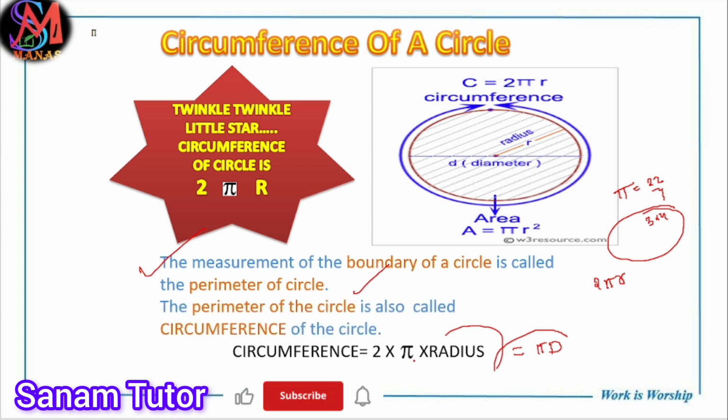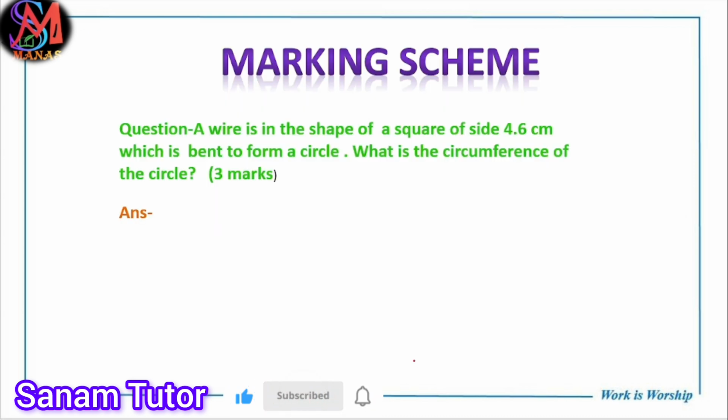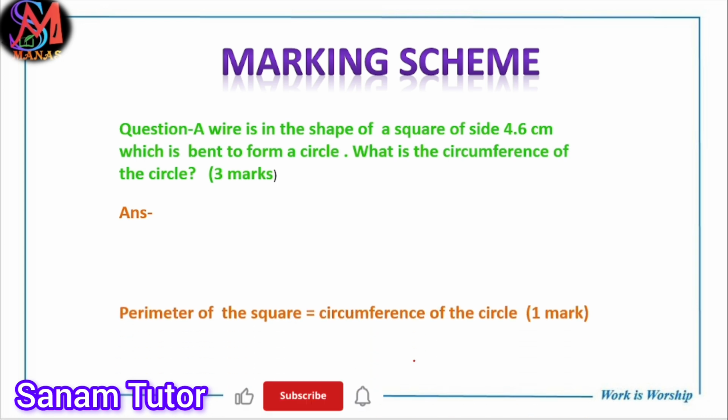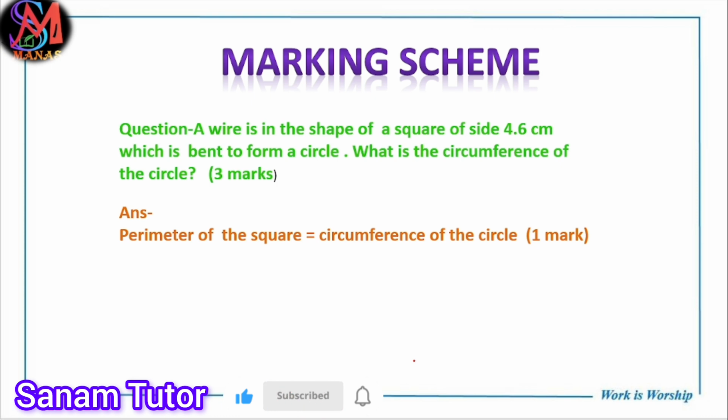Now the marking scheme, meaning how the marks will be obtained. Suppose a question where a wire in the shape of a square is given, which is bent to form a circle, and then you find the circumference of the circle. Here, the side of the square is given, that is 4.6 centimeter.